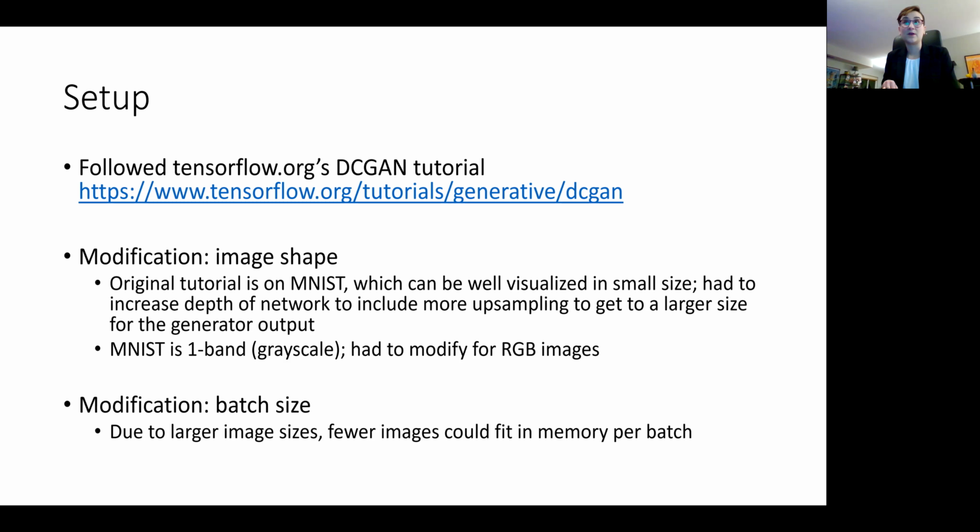And MNIST is also grayscale imagery, a single band. So I made some changes to the architecture to support RGB images. And then finally, the other modification that I made was due to the larger image size, I had to reduce the batch size because not as many images could fit in the memory of my GPU.